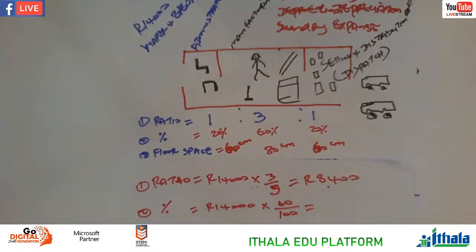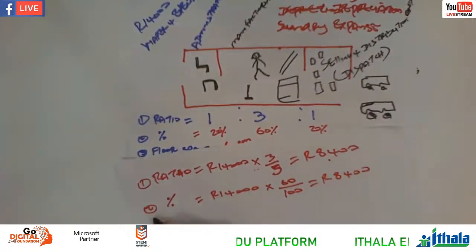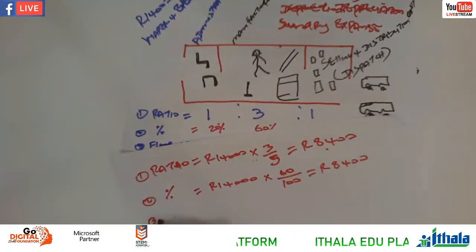Say now 14,000 times by 60%. You still get one and the same answer, 8,400. And then you go to number 3.